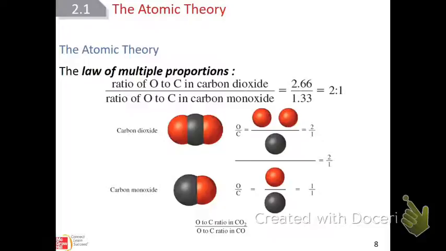The ratio of oxygen to carbon in carbon dioxide is 2 to 1, and the ratio of carbon to oxygen in carbon monoxide, mass-wise, mathematically, is 1 to 1, but it's still whole number ratios, and it's very specific in that. So we're going to learn how to do that.